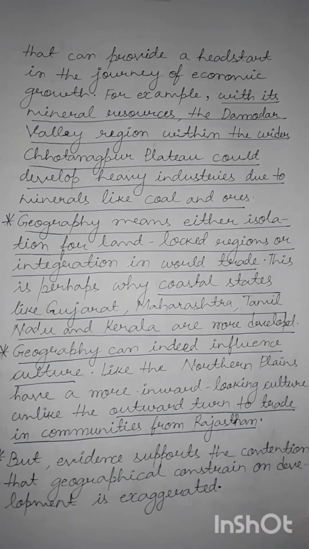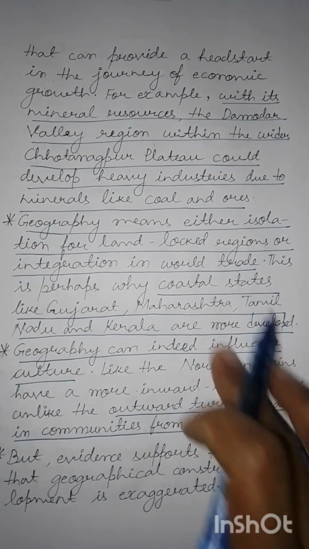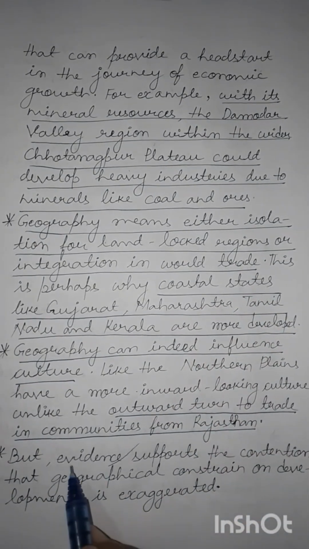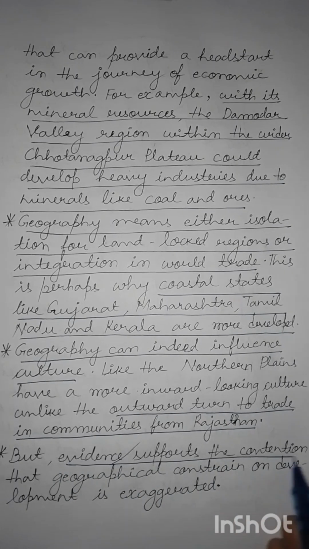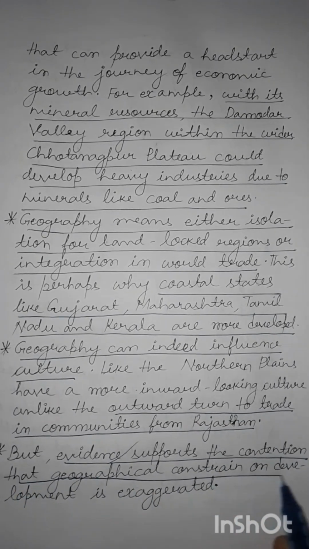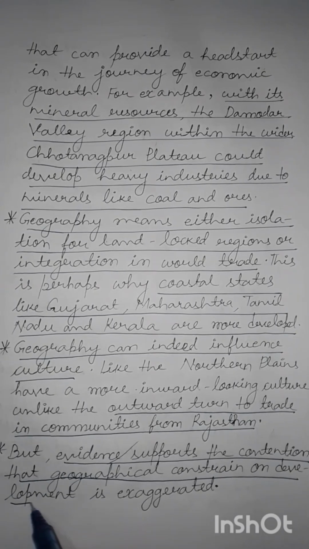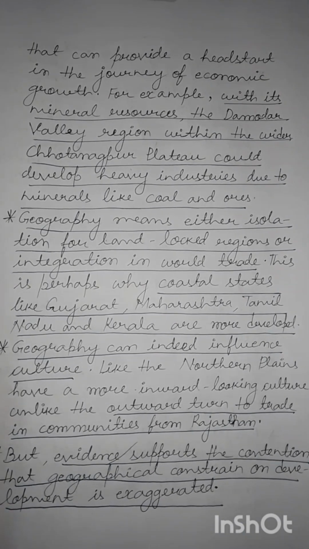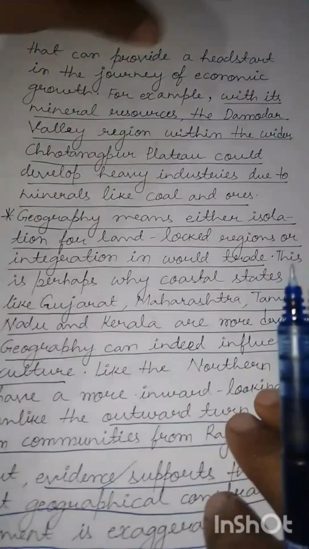So Rajasthan essentially falls on a major trade route. But despite the geographical control on economic development, evidence supports the contention that geographical constraint on development is exaggerated. So people who are saying that it is geography that essentially constrains economic development are probably overstating the control of geography on economic development.